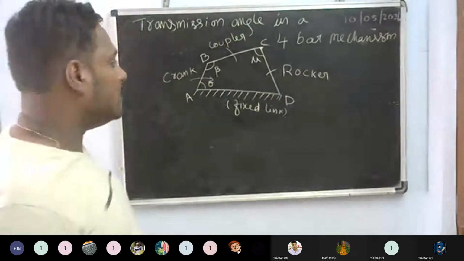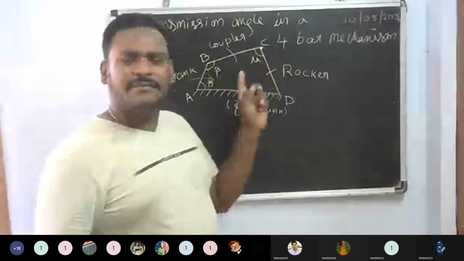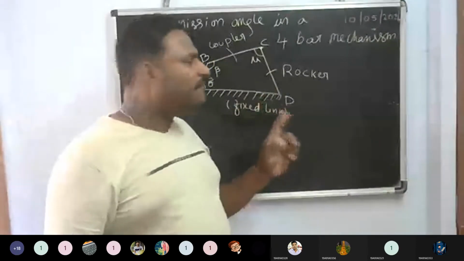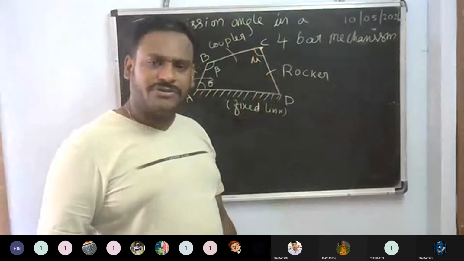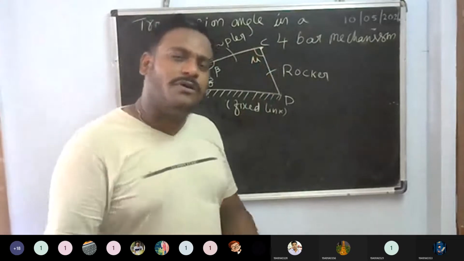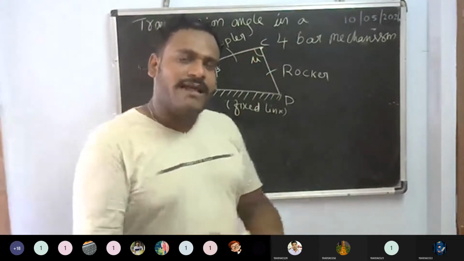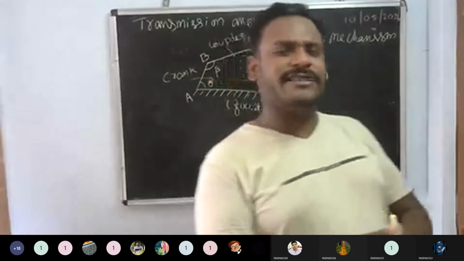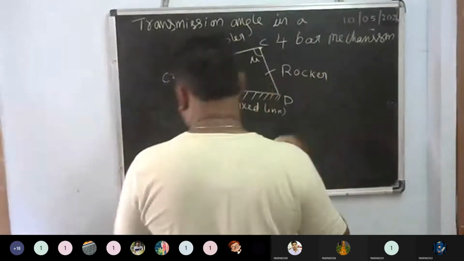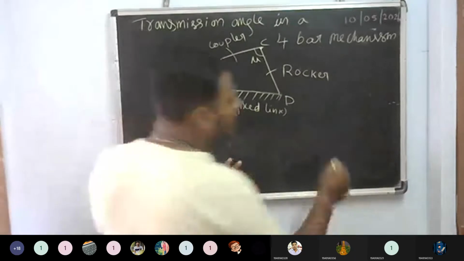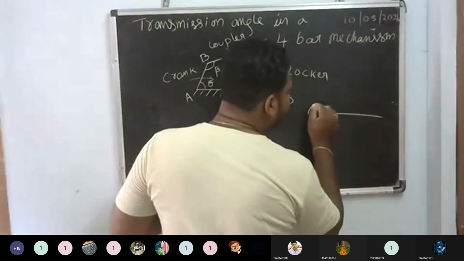Sir, you are showing the transmission angle in a 4-bar mechanism, but how can you show it in a slider crank mechanism? Now see here, I can draw a crank and also the coupler here.